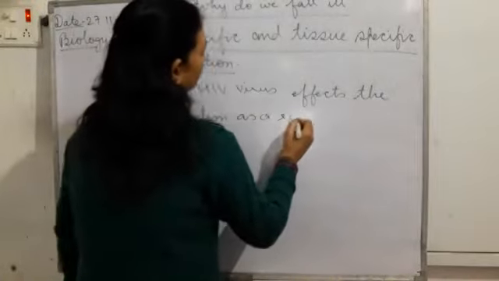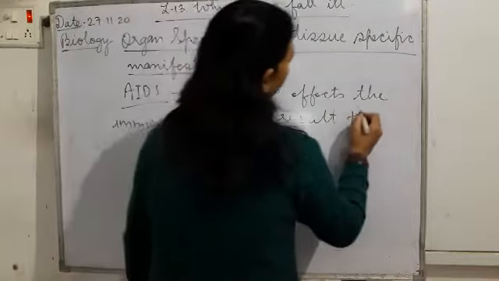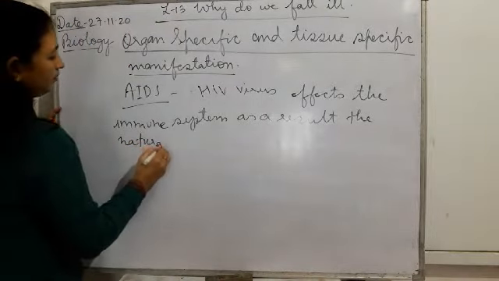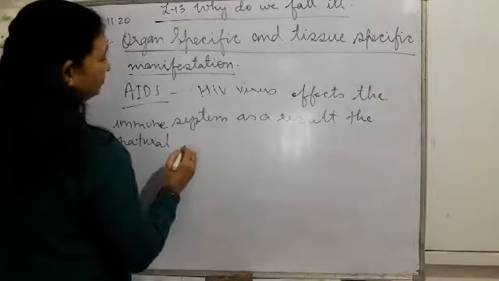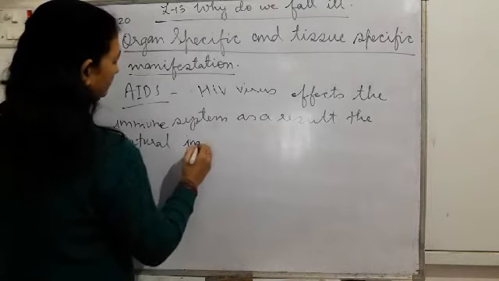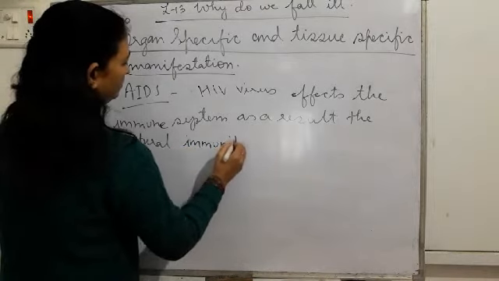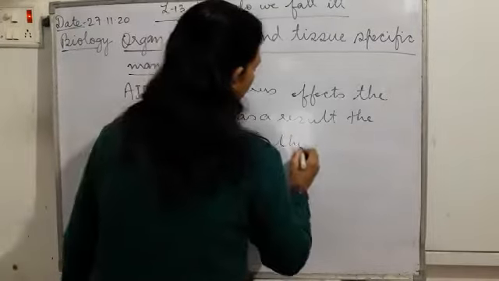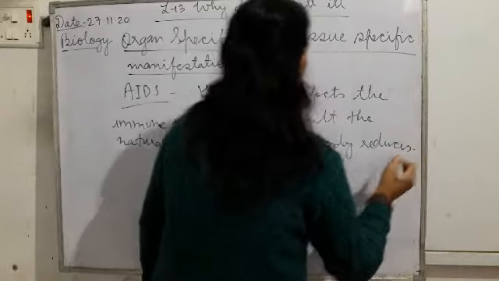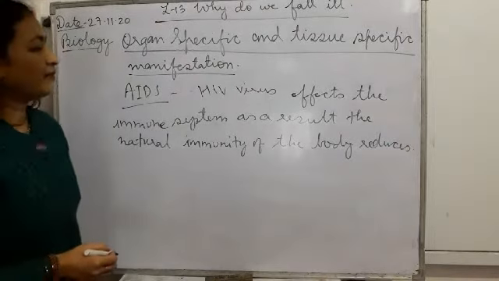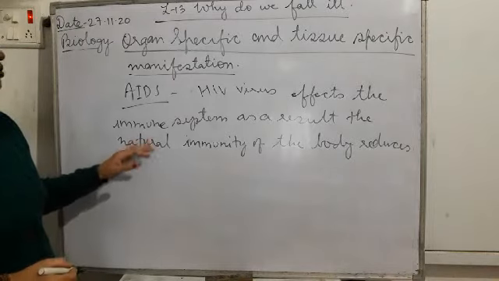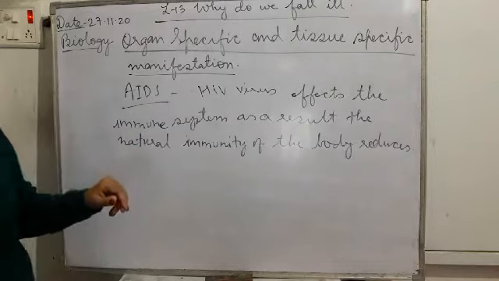As a result, the HIV virus affects the immune system, as it is affecting the lymphatic system or immune system, and the natural immunity of the body reduces.